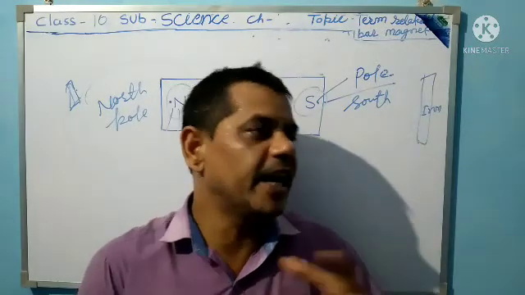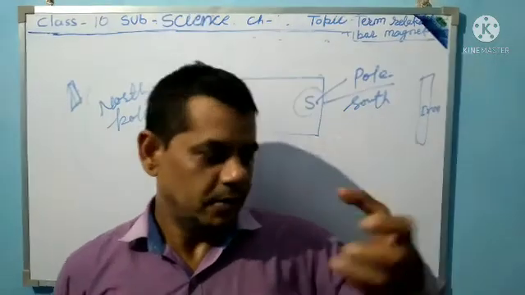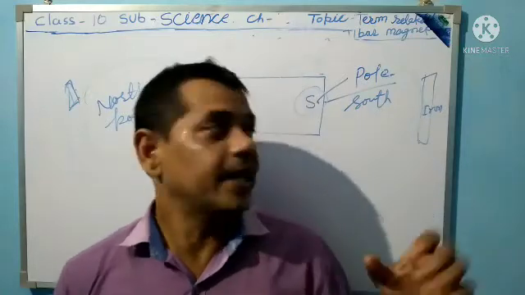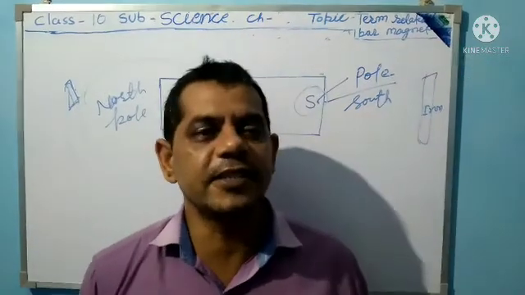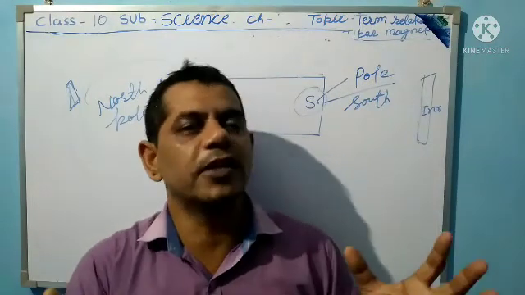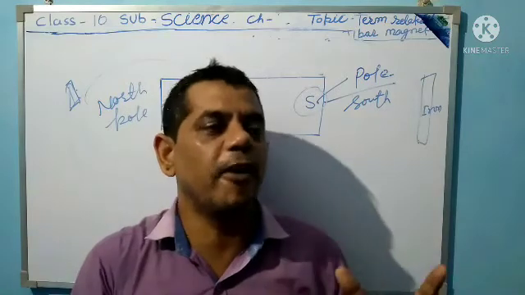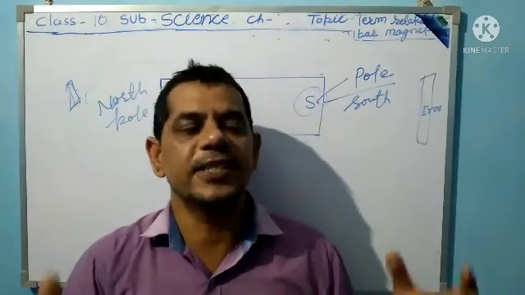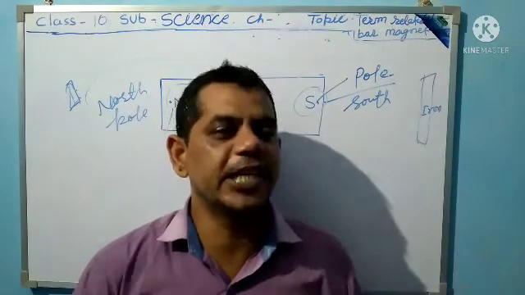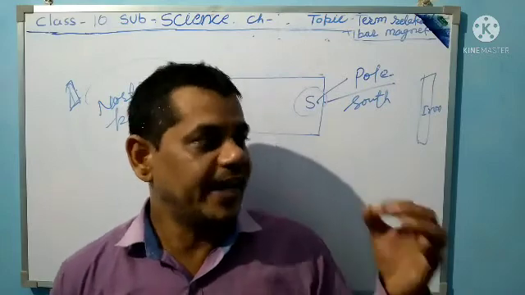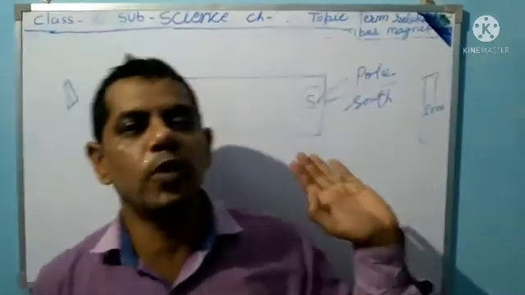Iron metal is attracted inside that region, but outside that region the property is not there. So we find the particular place where the effect of the magnet exists, and that is called the magnetic field. A large magnet has a large magnetic field, a small magnet has a small magnetic field, and each has two poles, north and south.